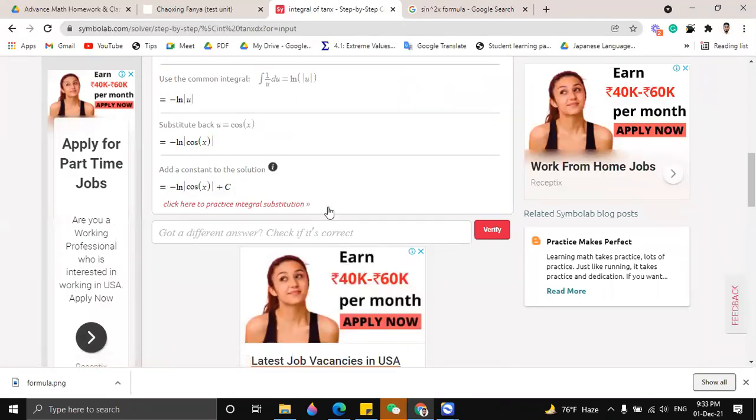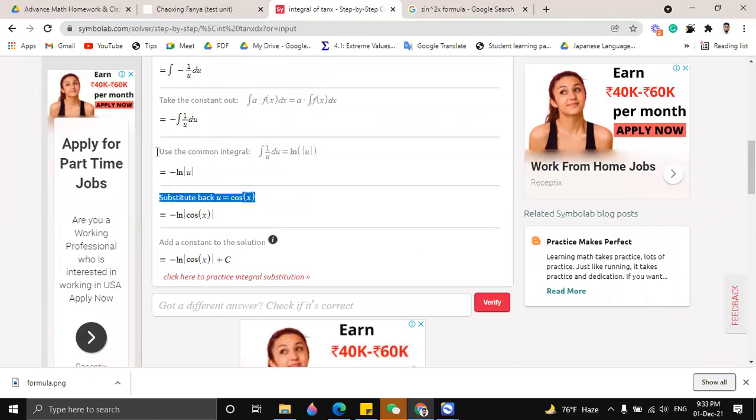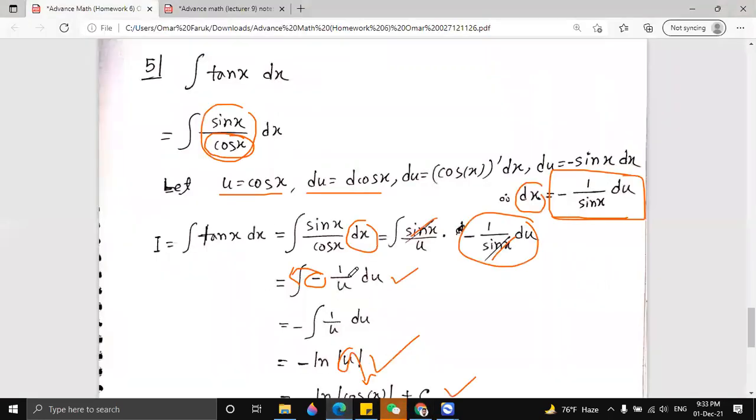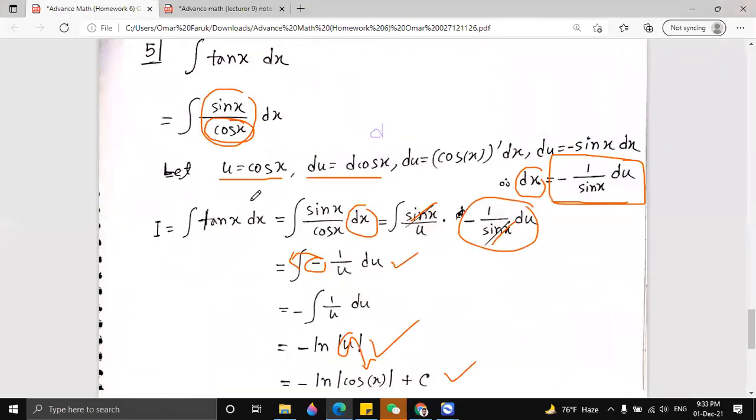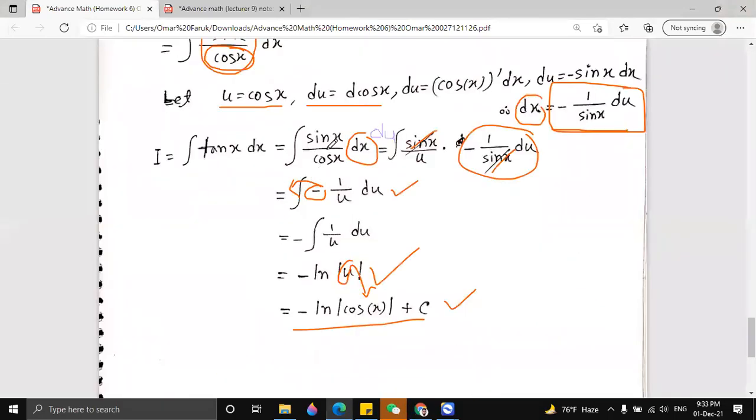Can you please show the last one, the fifth? Yeah, of course. So you see here, Symbolab is telling us all the steps and which formula they used. And also the final answer is minus ln cos x plus c. I'm not sure if we have to simplify further. So this is the last one, we have no more questions.